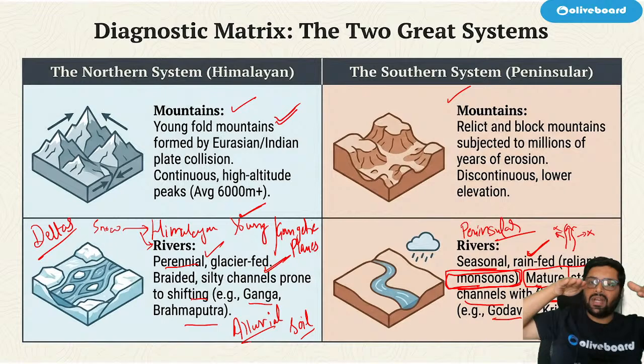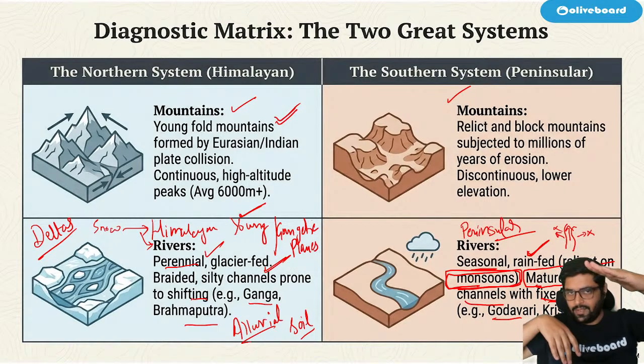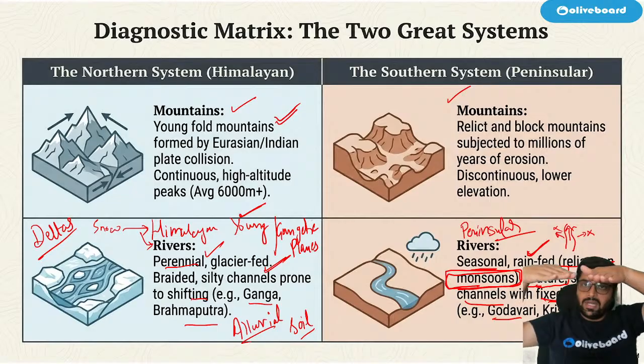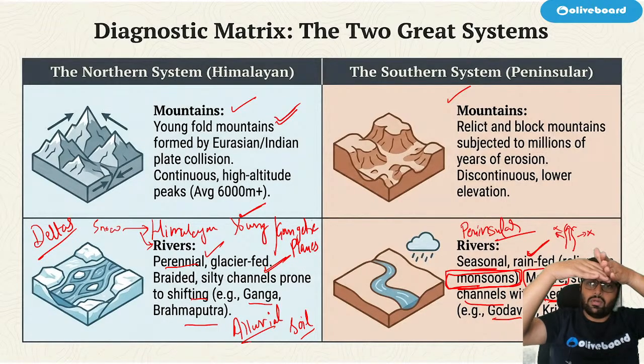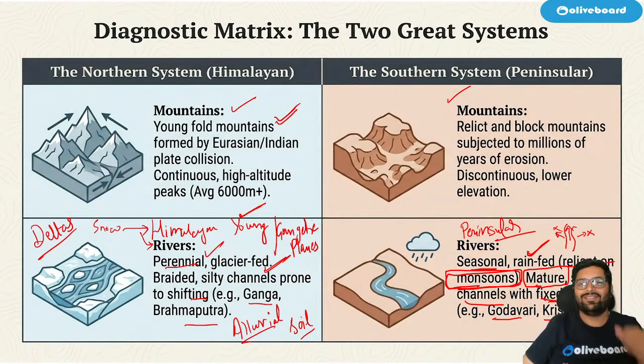This is Indo-Australian plate, and this is Eurasian plate. Okay. Indo-Australian plate is pushing Eurasian plate and it is subsiding under it, because of which there is a bulge coming out on the Eurasian plate. This bulge which is coming out, this is Himalayas.